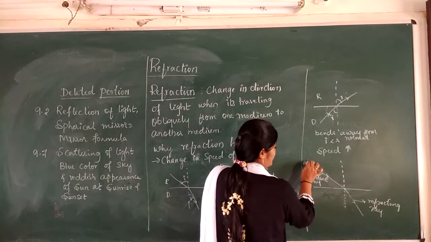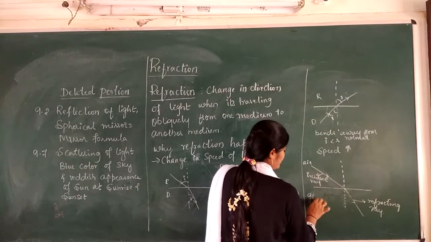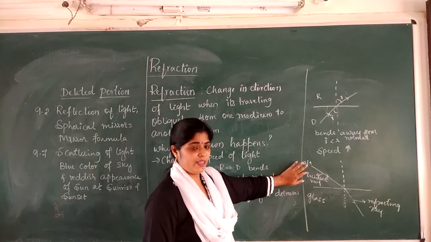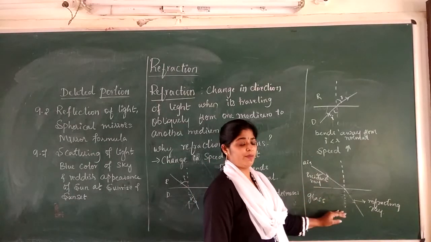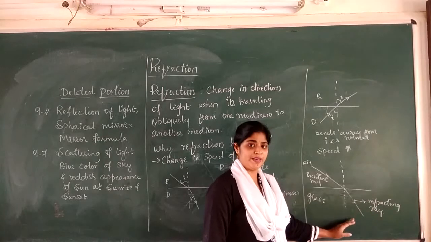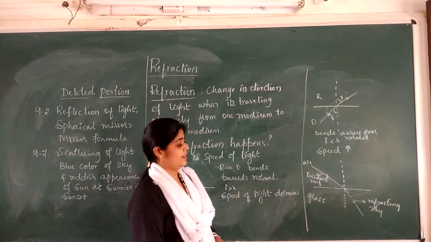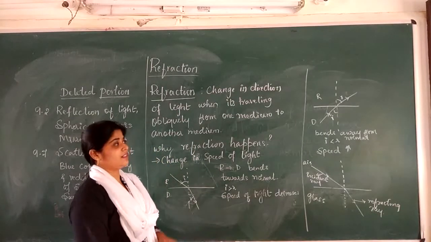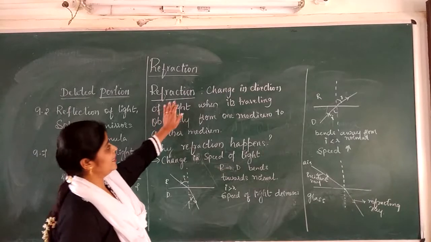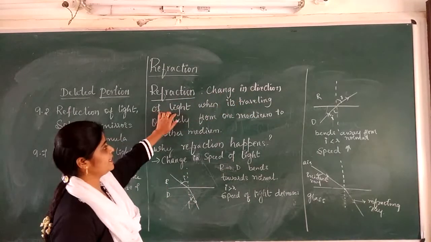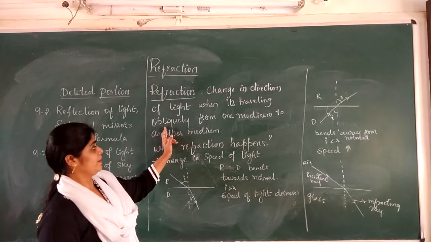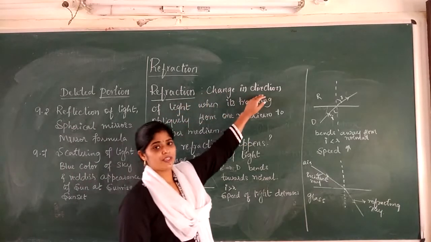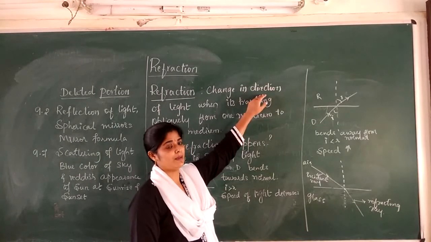So let us assume that this is a medium and this is glass. Here, when a ray is traveling from one medium to another medium, we have seen that it has been bent. That phenomenon ನಾವು refraction ಅಂತ ಕರಿತೀವಿ. So let us define properly what refraction is. Refraction is a change in direction of light when it travels obliquely from one medium to another medium. Change in direction ಅಂತಂದ್ರೆ bending of light.